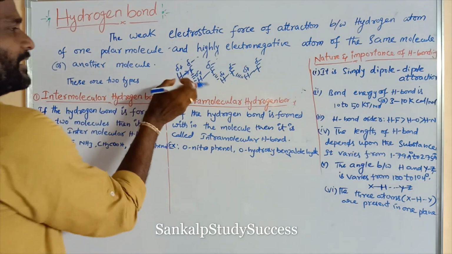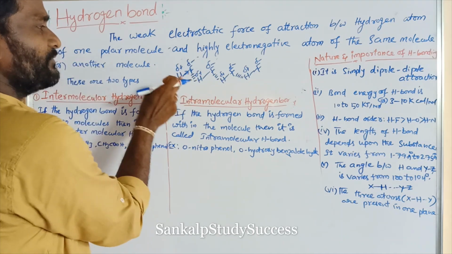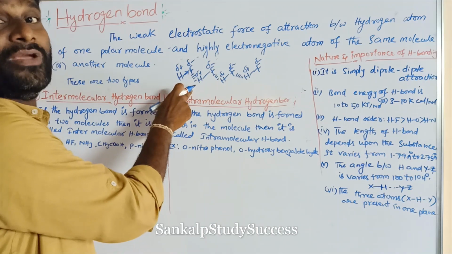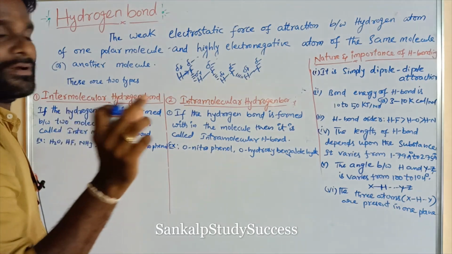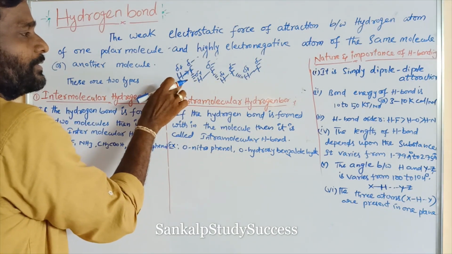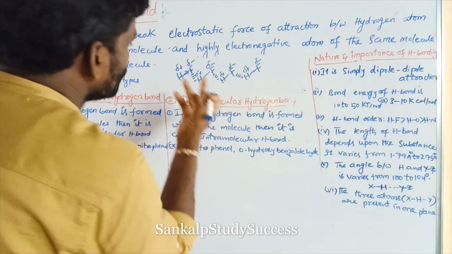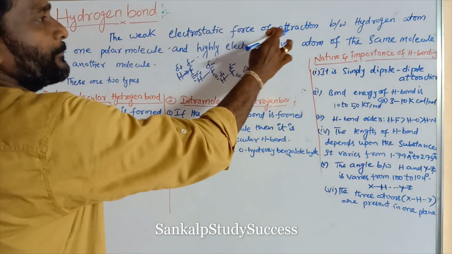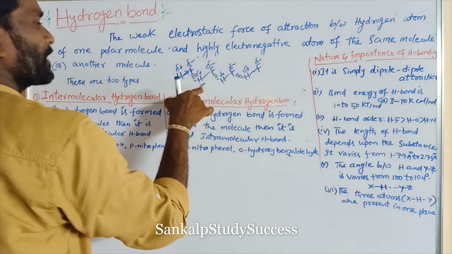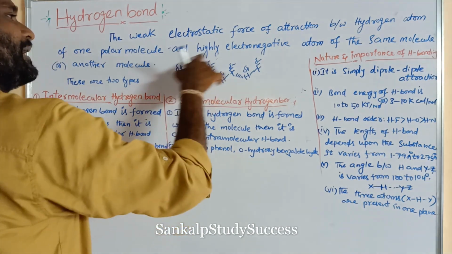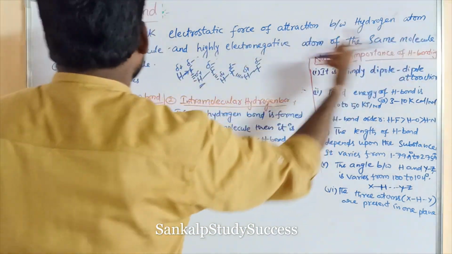So here the weak electrostatic attractive force is present between the molecules. Here this dipole attraction is like a weak electrostatic force of attraction of hydrogen of one polar molecule and a highly electronegative atom of another molecule. So it is known as hydrogen bond. What is that? The weak electrostatic force of attraction between the hydrogen atom of one polar molecule. This is the hydrogen atom of one polar molecule. So HF is the polar molecule, and a highly electronegative atom like fluorine, of the same molecule or another molecule.